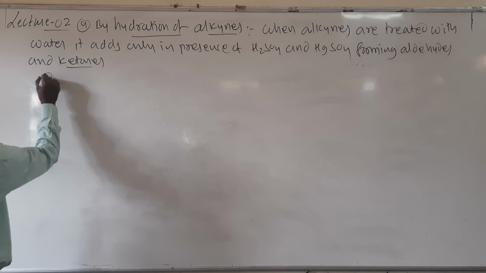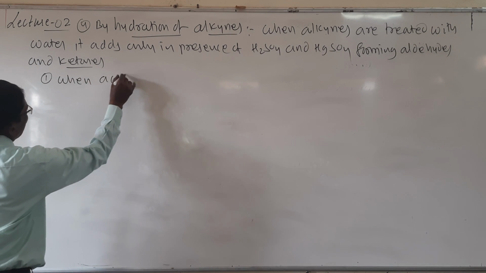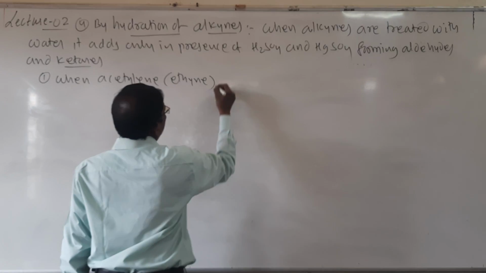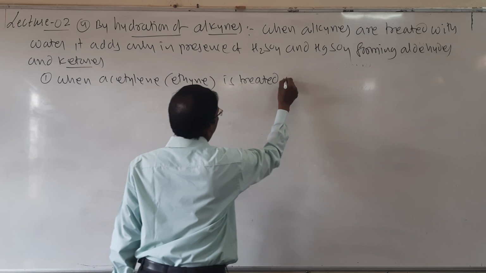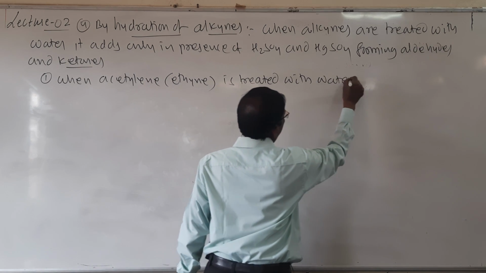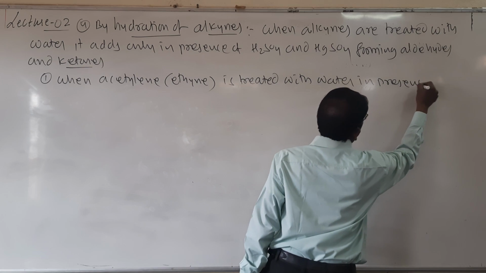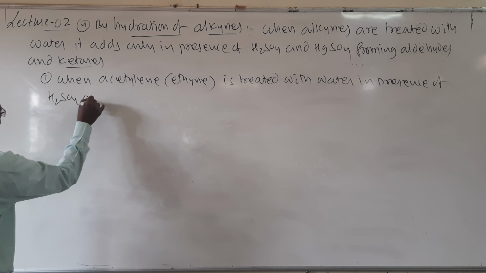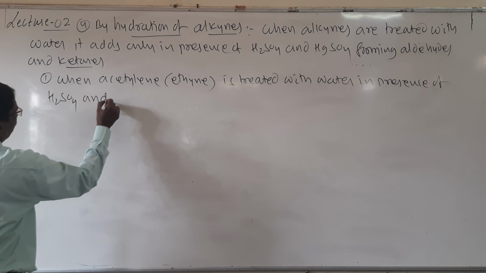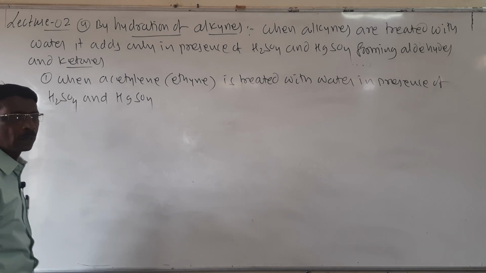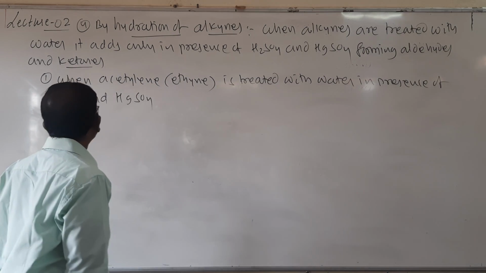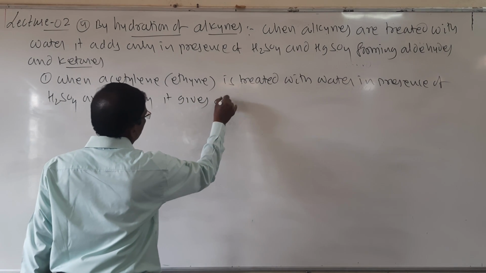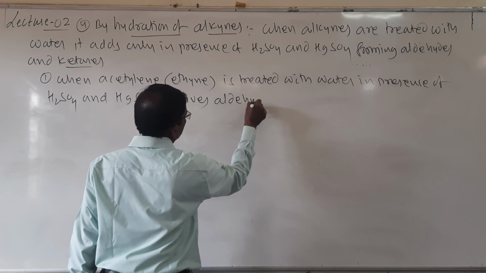First I will write number 1. When acetylene, that means ethyne, is treated with water in the presence of H2SO4 and HgSO4, that is sulfuric acid and mercuric sulfate, it gives aldehyde.